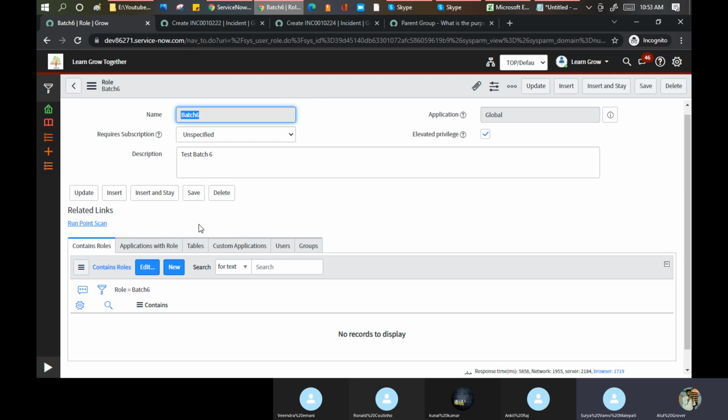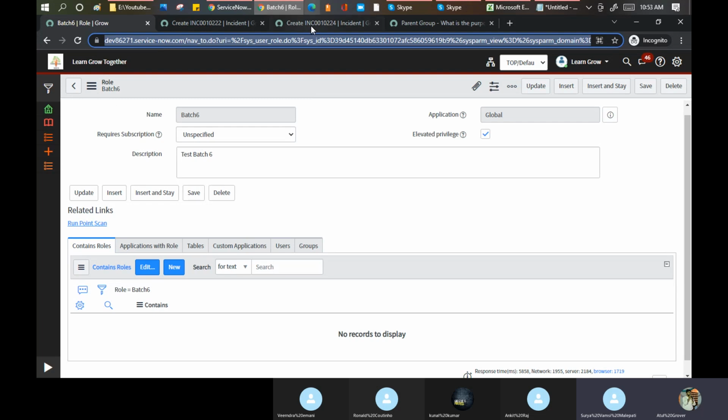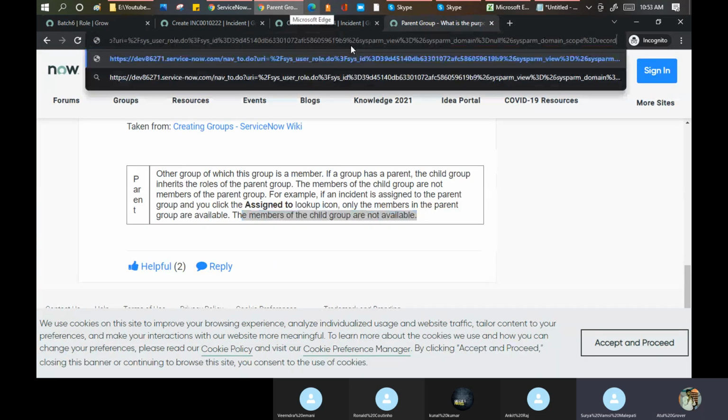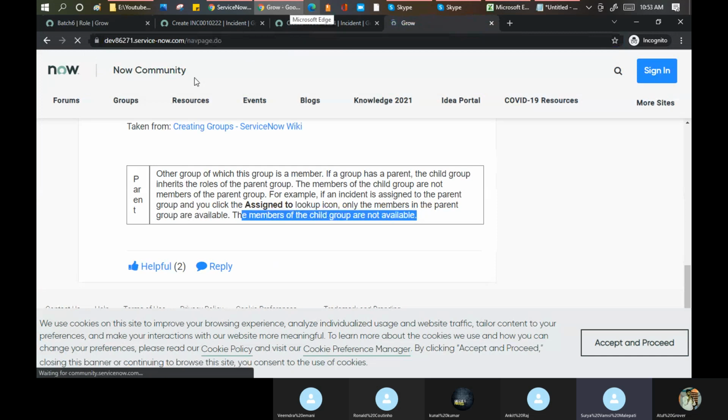Now here you have to give the information that on which table this role is applicable. And if you are putting this role, which roles it contains by default. Like I take an example here, let me open this in another window.